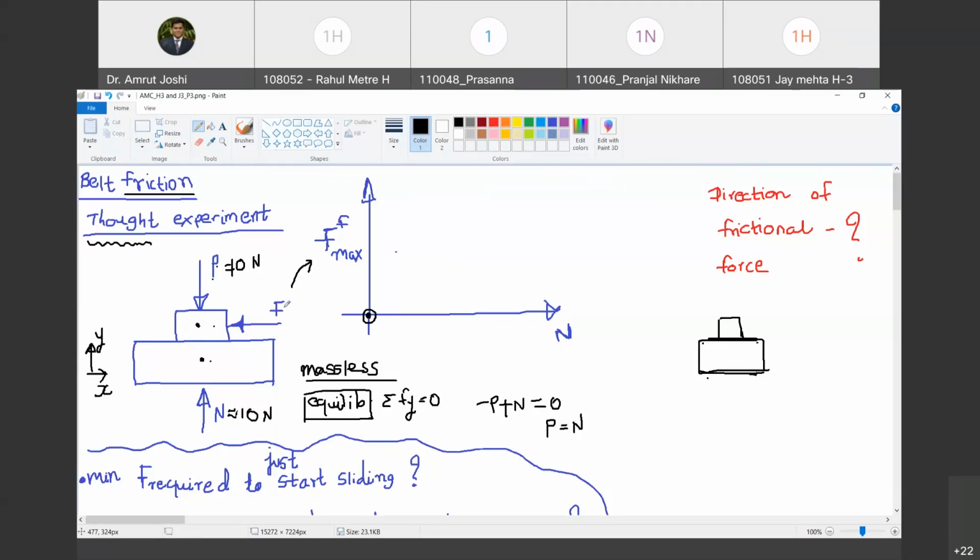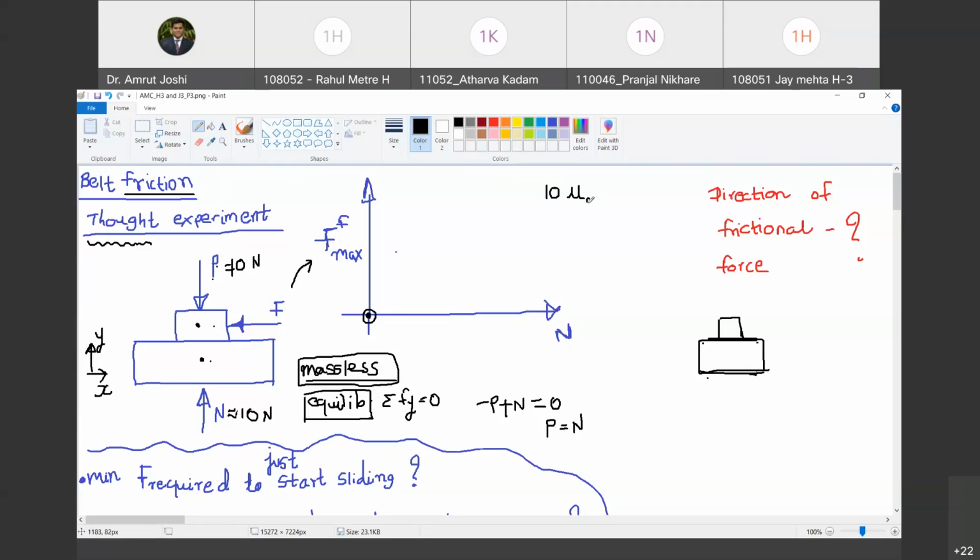Sir, it's like saying the weight of that object is 10, so it will be mu into 10. Yeah, but come out of that. I have said that the block is massless. Sir, I am applying mu P, so 10 times mu. 10 times the frictional coefficient. Yeah, very good. Who is speaking? Atharva Kadam. Okay, Atharva, keep yourself unmuted for some time. So it is going to be 10 times mu. Do you agree with me? Yes, sir.